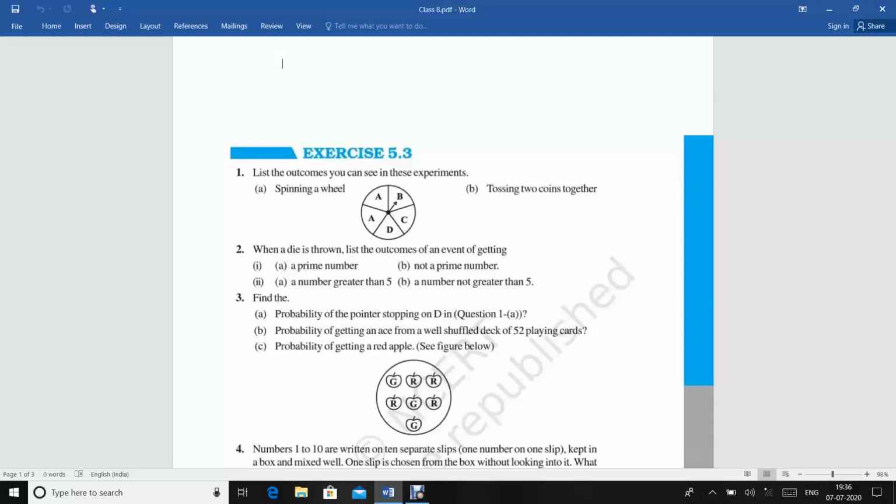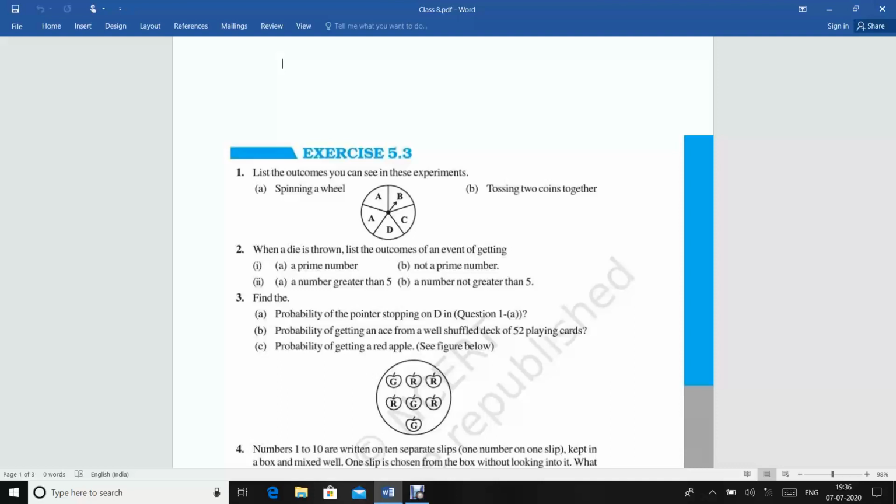So we can say that probably it may rain today, means when there are some outcomes and there are some chances, then it is probability.